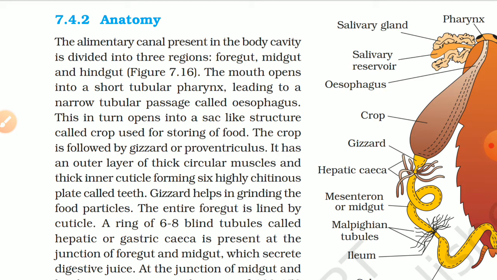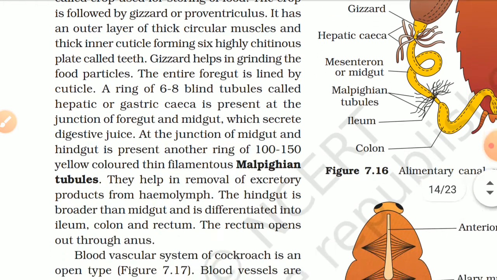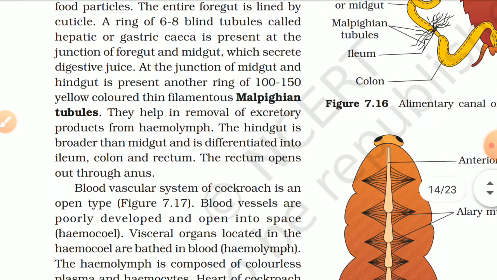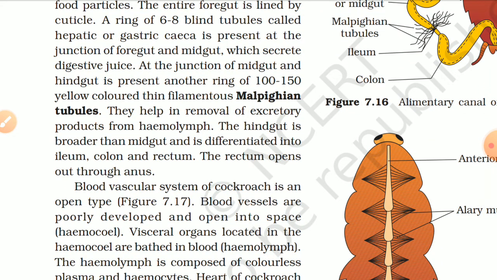It has an outer layer of thick circular muscle and thick inner cuticle forming six highly chitinous plates called teeth. The gizzard helps in grinding the food particles. The entire foregut is lined by cuticle. A ring of 6 to 8 blind tubules called hepatic or gastric caecae is present at the junction of foregut and midgut, which secrete digestive juice. At the junction of midgut and hindgut is present another ring of 100 to 150 yellow-colored thin filamentous Malpighian tubules.